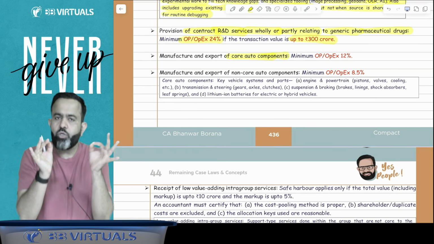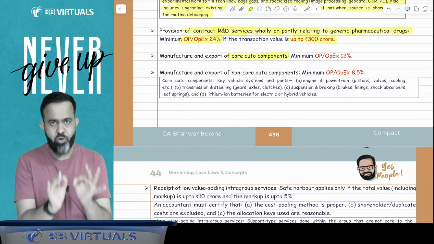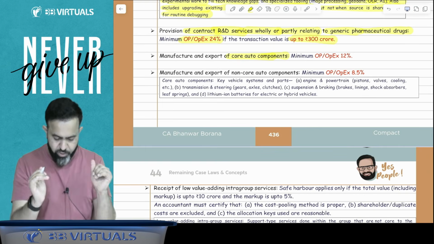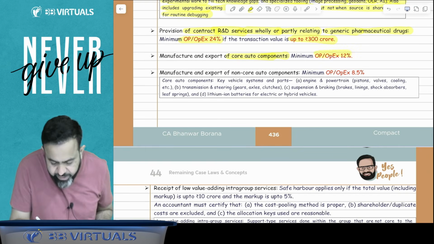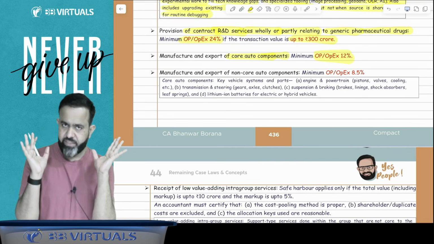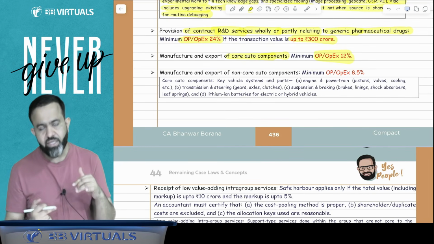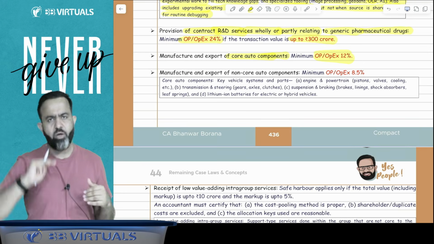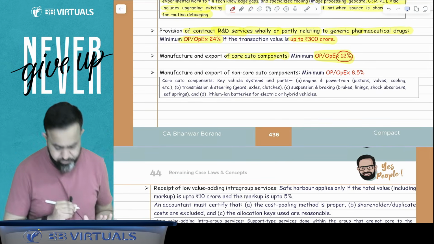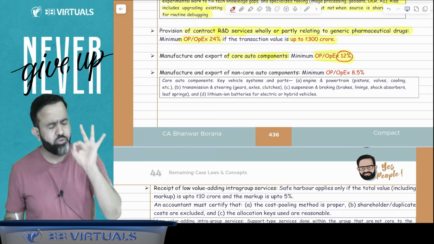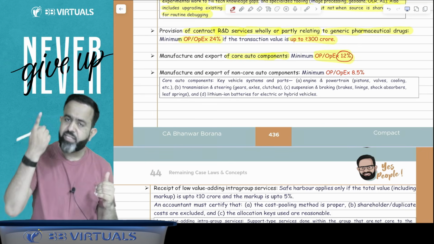If you manufacture and export core auto components, you have to declare a profit of at least 12% on operating expenses. Means your operating profit divided by operating expenses should be 12%. So at least 12% in case of core auto component manufacture and export.